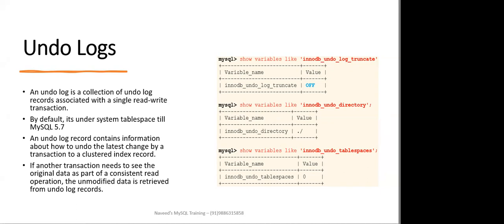On the right hand side, you can see a couple of parameters for undo logs. innodb_undo_log_truncate, which is off by default. Okay, so if you need any truncation, you need to do it manually, or you can also switch it on. But I think in MySQL 8.0, it is switched on by default. Then you have innodb_undo_directory and innodb_undo_tablespaces.